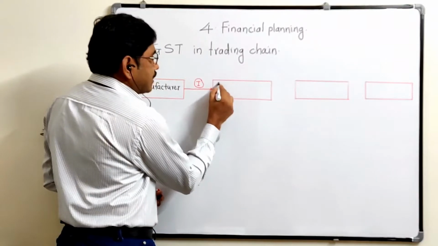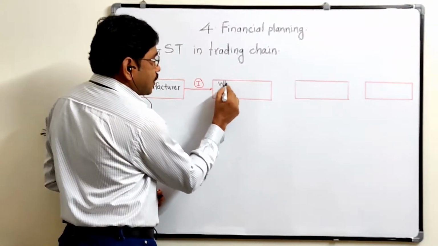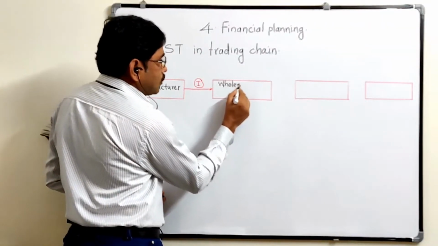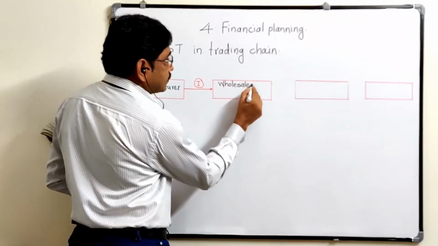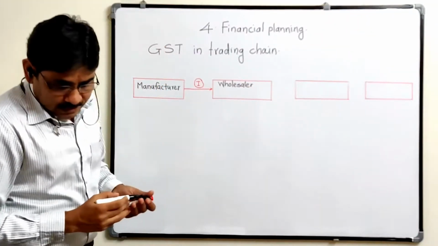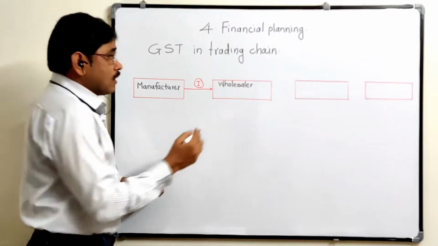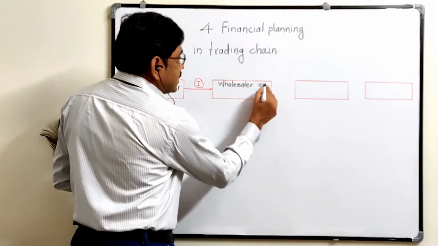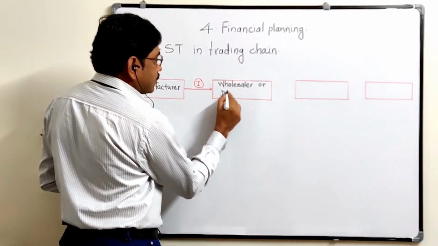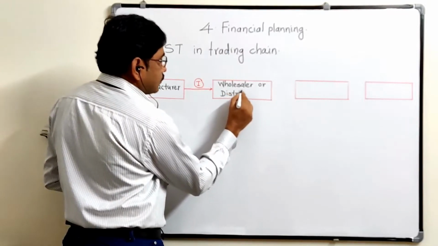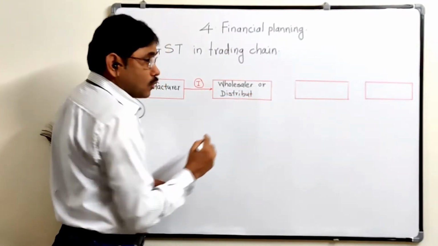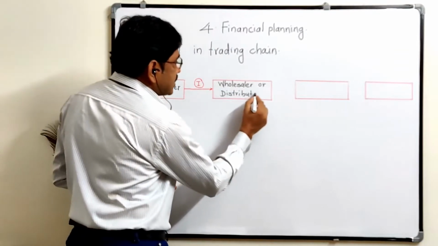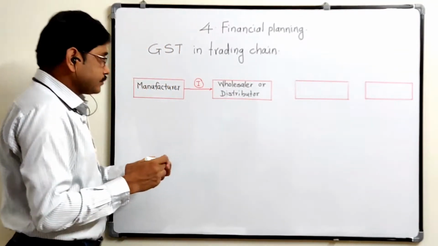The wholesaler never gives a single product. The wholesaler is also known as distributor or trader.